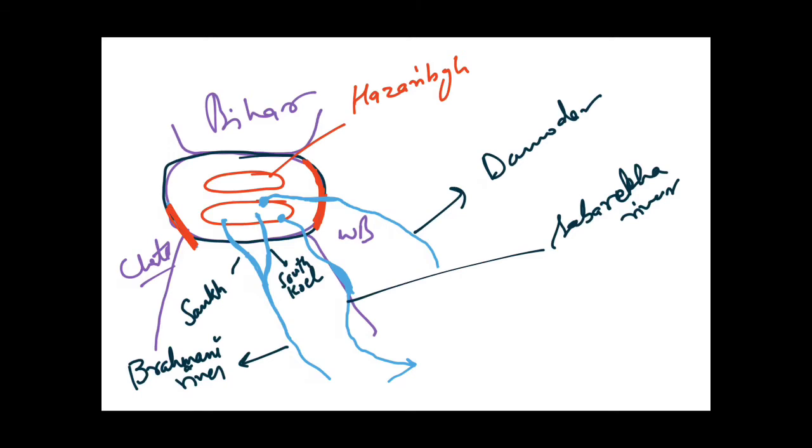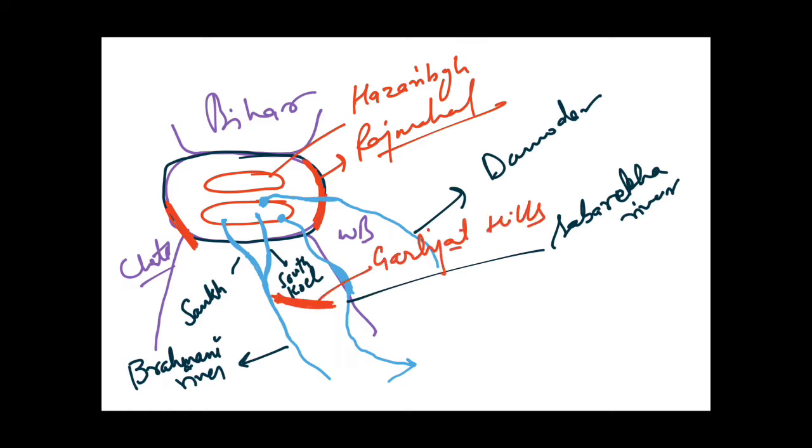This is to the southwest of this Chota Nagpur Plateau. You can see that these Rajmahal Hills are to the northeast of Chota Nagpur Plateau, and these Ramgarh Hills are to the southwest of Chota Nagpur Plateau. And also there lies the Garjat Hills, which is to the southeast of Chota Nagpur Plateau. It lies over here. This is Garjat Hills. These are the three important hills which lie around Chota Nagpur Plateau.